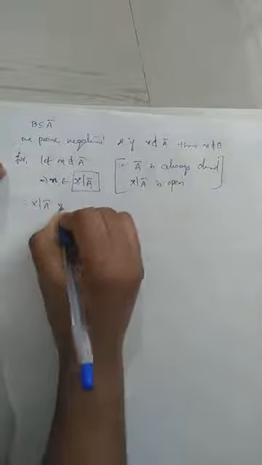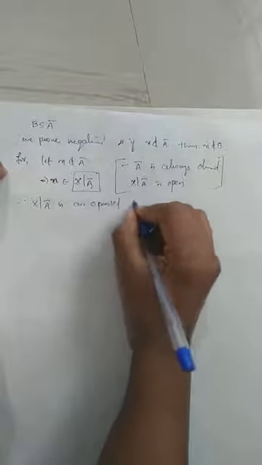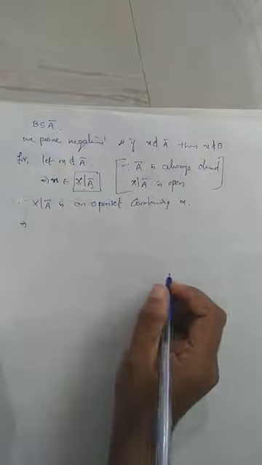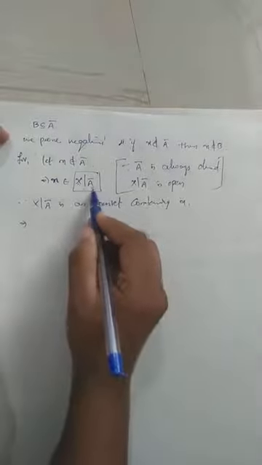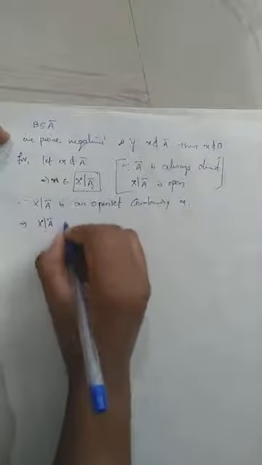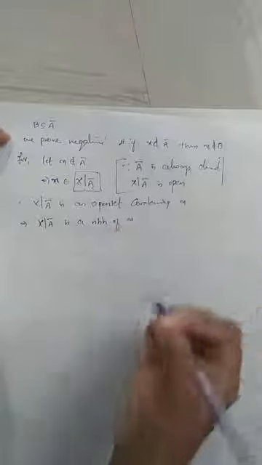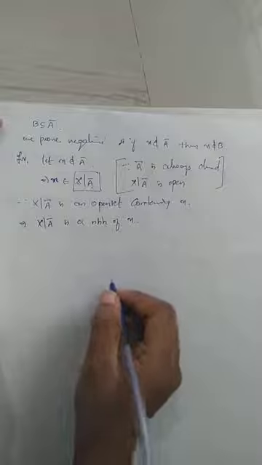Therefore, X minus A closure is an open set containing small x. We know that a set is open in a topological space if and only if it is a neighborhood of each of its points. Since x belongs to this set and this set is open, X minus A closure is a neighborhood of x.